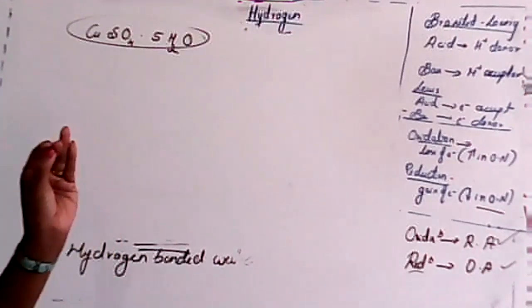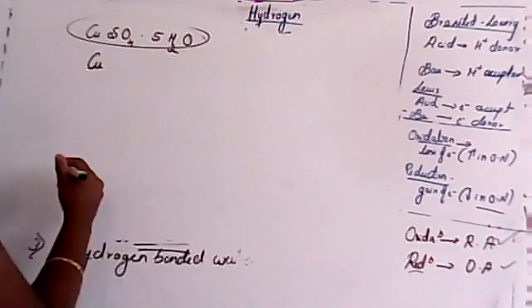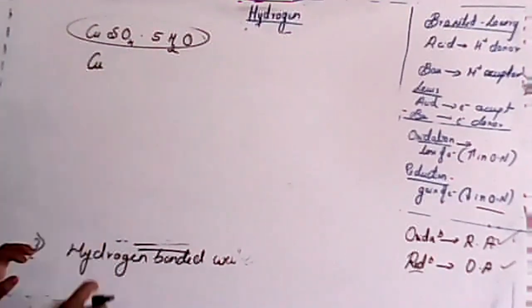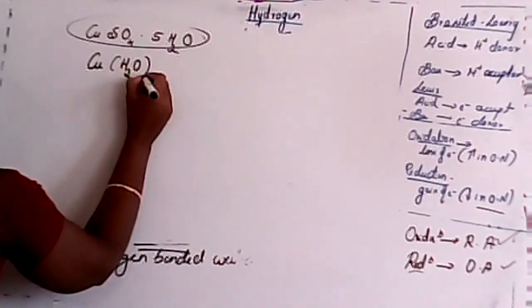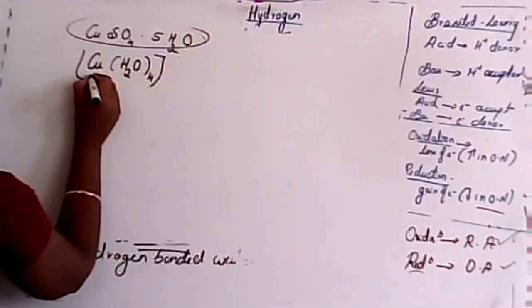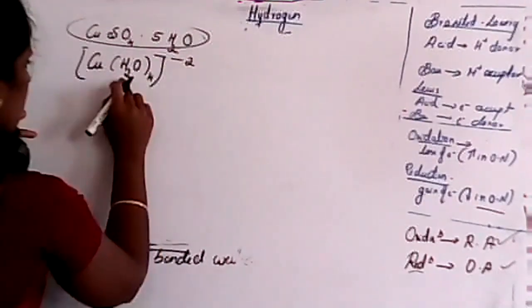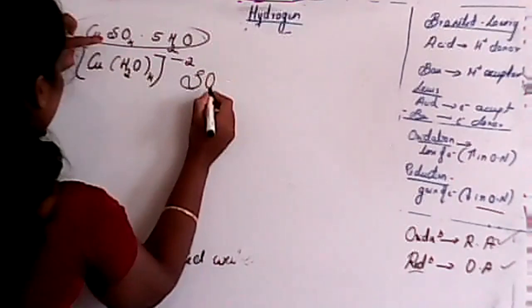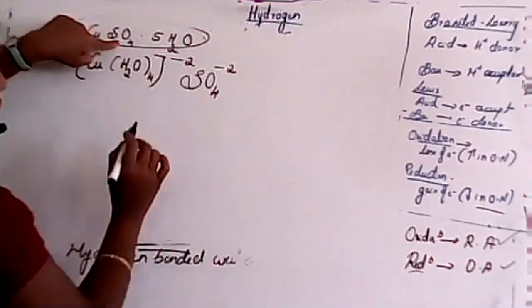But actually its exact structure or composition is copper with 4 H2O, that is Cu(H2O)4 plus 2. To balance that, there is a sulfate, SO4 minus 2.